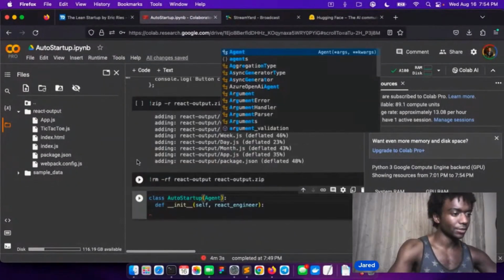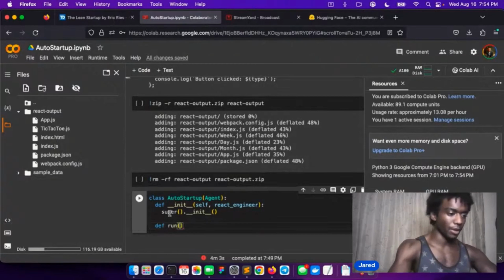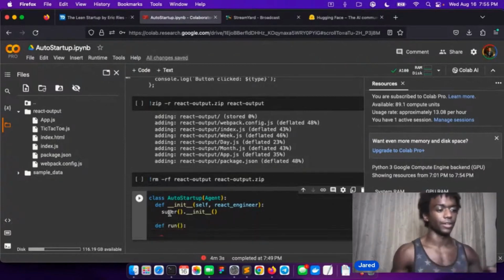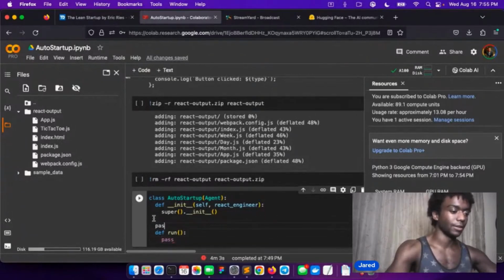Well, we can just write it here. It's not that complicated. Let's just get the generate that we need. And let's go. So the first thing, we want to have a run command like we have in the other one that actually runs the auto startup. So let's do some scaffolding. That's why I made the AI scaffold, because that's how I code.